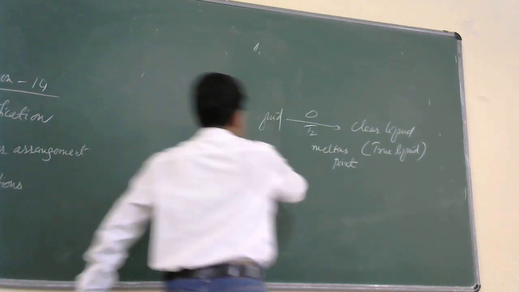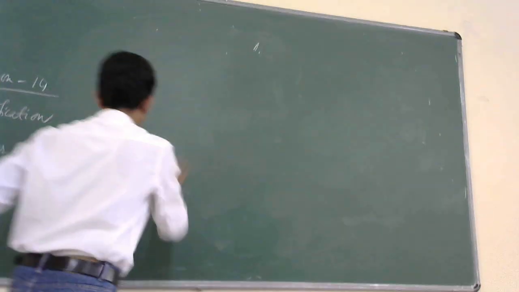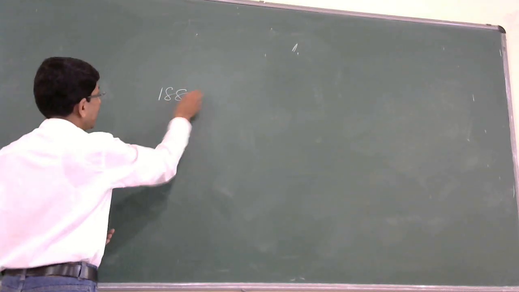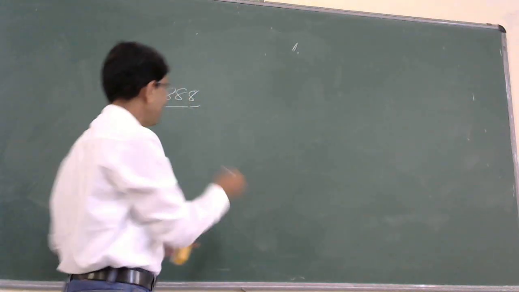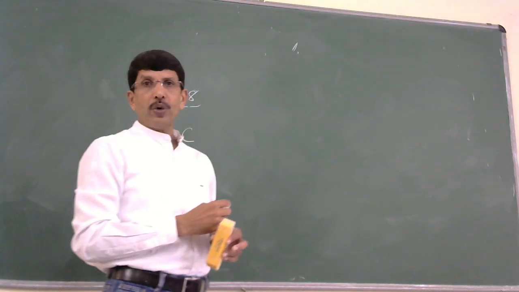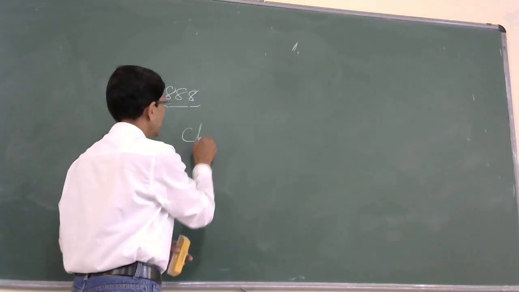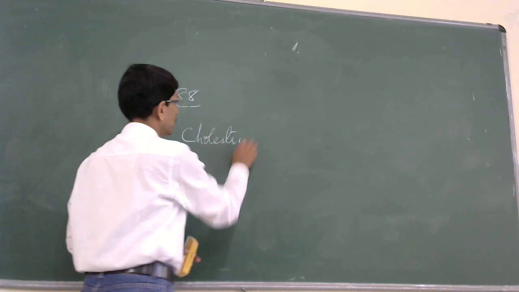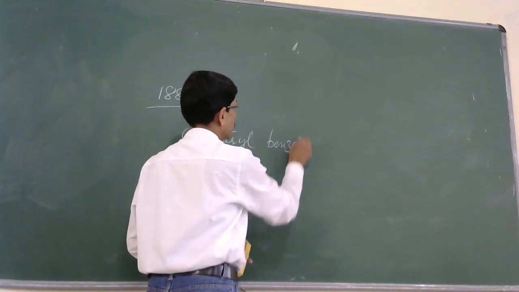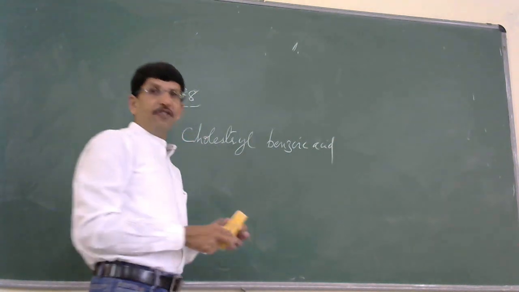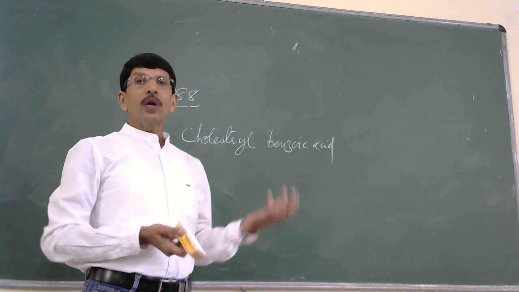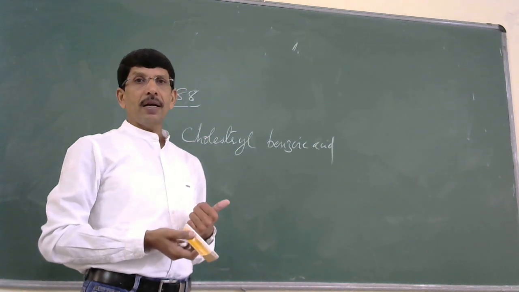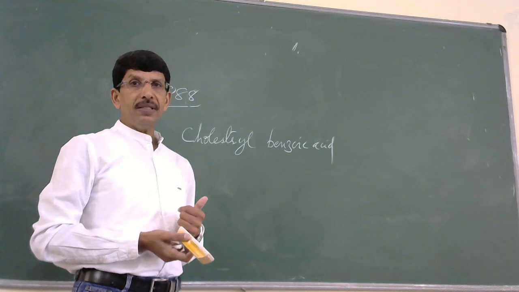So this phenomenon of mesomorphism was first observed in the year 1888. This mesomorphic state was for the first time reported in the literature in the year 1888, and the first compound that was found to exhibit this type of behavior is cholesterol benzoate. So it's an ester of benzoic acid. Cholesterol, all of us are familiar with this term. It's an alcohol. So cholesterol benzoate is an example of a substance that exhibits mesomorphism.